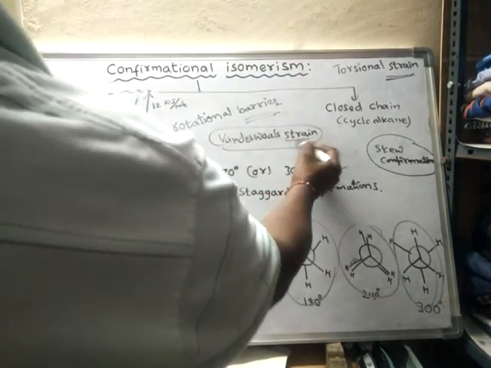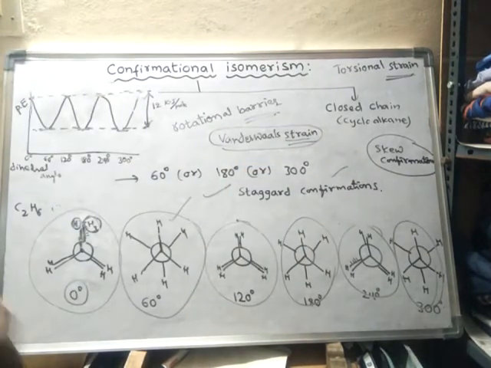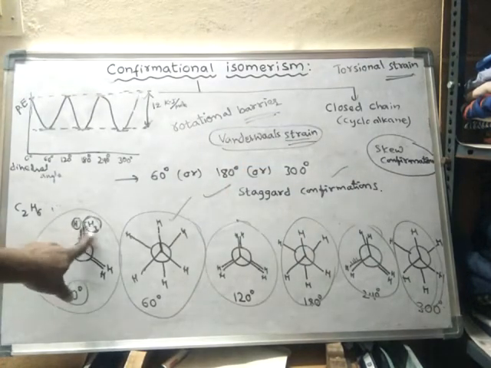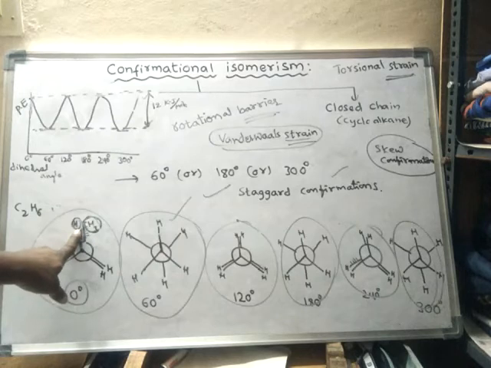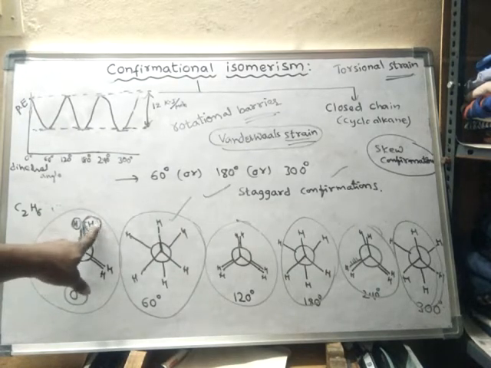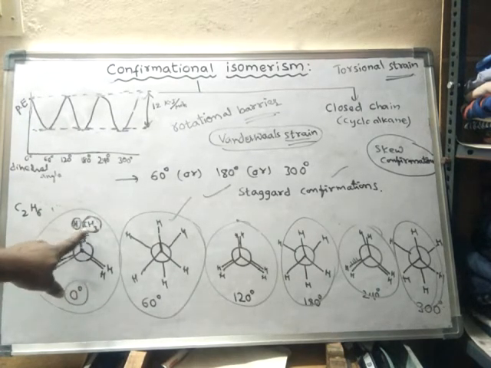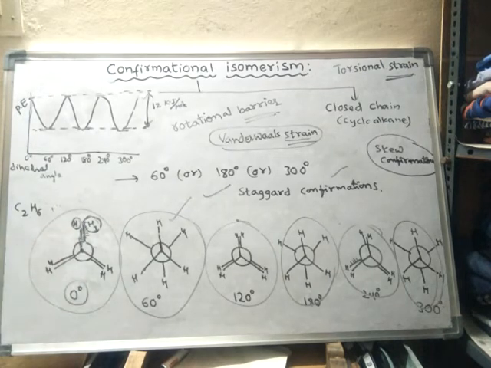Van der Waals strain means again there is some pressure on these atoms, because these atoms will repel this group of atoms, and this group of atoms will repel this atom. So that means a strain will develop.